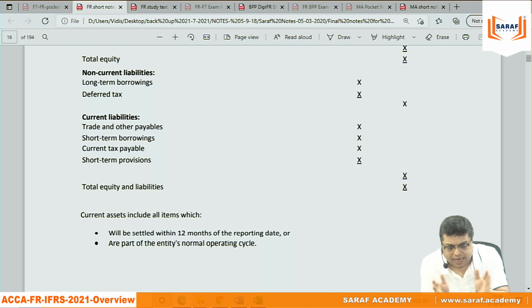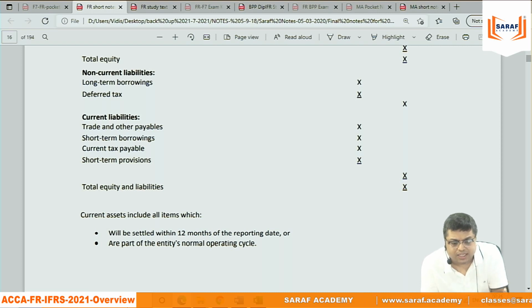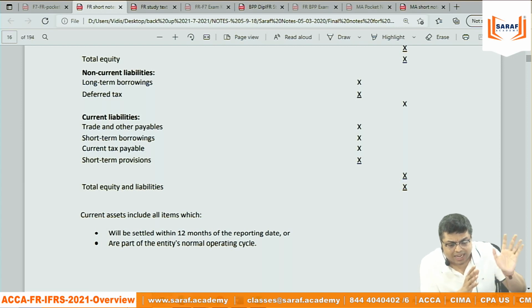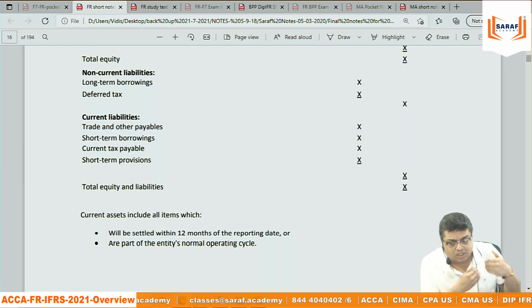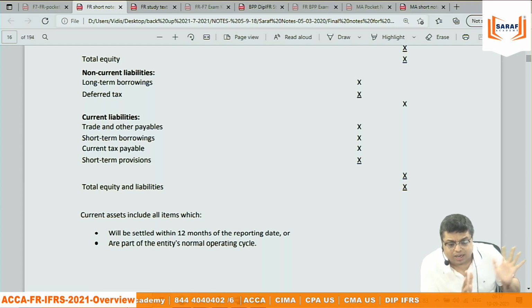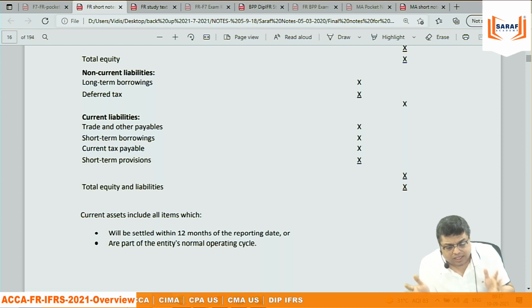Now, I can understand most of you are not getting this, because I have not taught investment property, so I am not in a position to explain the difference. Whenever I say the difference between Indian accounting and IFRS, that is not for the exam, because the exam is IFRS and IAS based. The exam is not IND-AS or Indian accounting. For knowledge purposes, I will every time say the difference between Indian accounting and IFRS. You don't have to remind me, I will regularly say it.